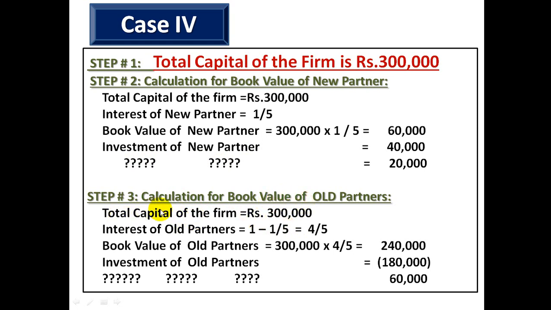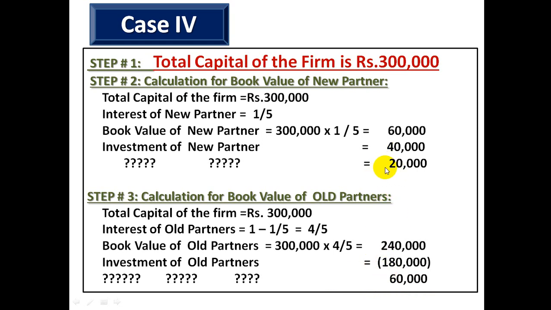Now for total capital of 3 lakh, if the old partners' share is 4/5, the book value, or the amount which they should bring, should be 2 lakh 40 thousand. But the investment of old partners in this question is 1 lakh 80 thousand. That means they are also facing a shortage or deficiency in their capital. Their deficiency is 60,000. If the new partner had anything in excess, then we could treat this 60,000 as given to old by the new partner.